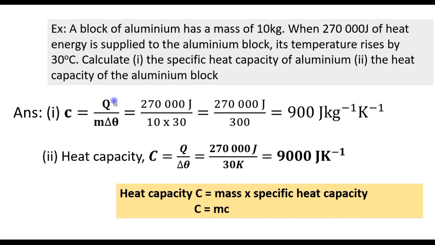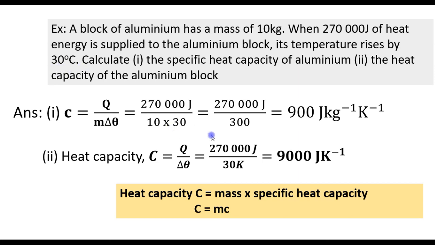Now we need to find the heat capacity of the aluminium block. So you will notice that when we talk about heat capacity, it is for a body as a whole, not for the substance. Just like the chair in the previous example, the chair had different substances in it. We look for the heat capacity of the chair as a whole. Here we look for the heat capacity of the aluminium block. So we don't have to take into account its mass, because 270,000 joules of heat energy will raise the block's temperature by 30 Kelvin.